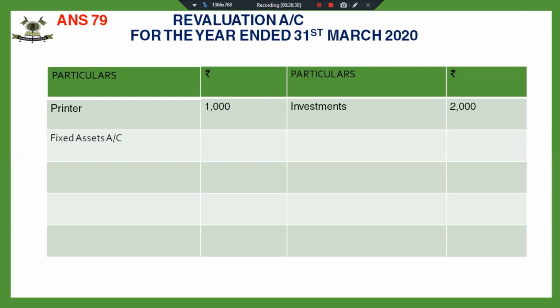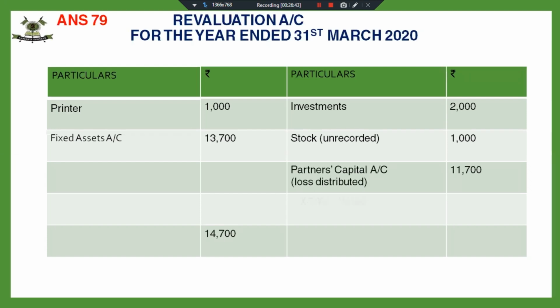Fixed assets have to be reduced by 10%, that is 13,700. There was an unrecorded stock of 1,000. So there is a loss of 11,700, which has been distributed amongst X and Y in the ratio of 2:1.